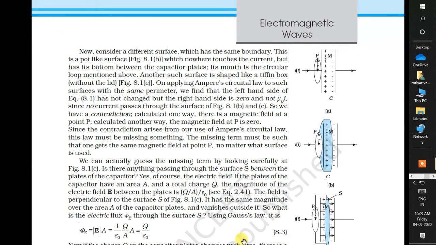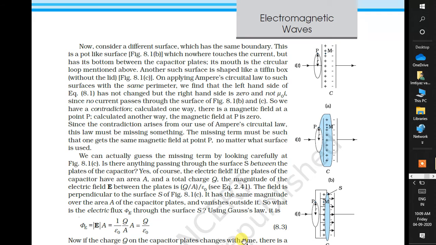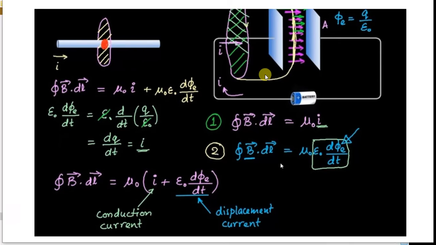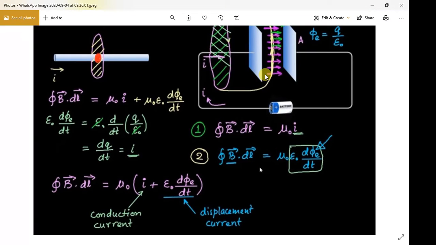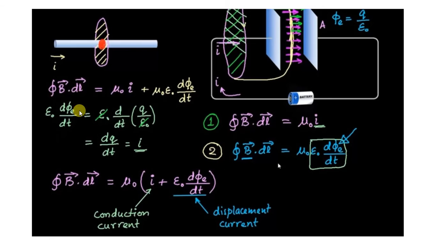Now consider a different surface which has that same boundary. Here we are showing another figure from the example. This is an infinite straight wire, and the wire contains a circular loop around it. This is the magnetic field around the circular loop, around the infinite wire.